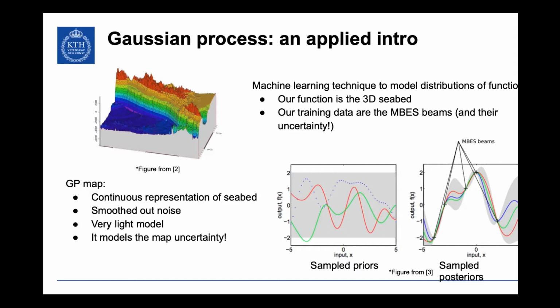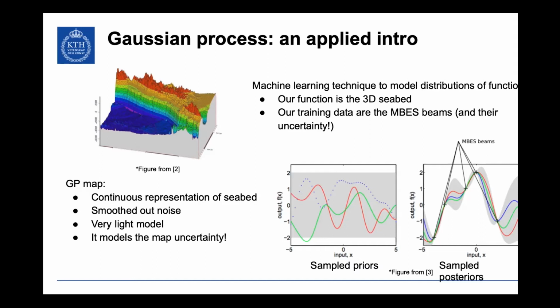So it's filling up the holes in between our missing data. It smooths out the noise. Because of certain assumptions you take when you design your GP, you wouldn't have a point like this, because I'm assuming when I train my GP that this is not happening. So it's going to smooth out all that noise. If I have a multi-beam return here that is noisy and obviously wrong, the GP will just throw it away. It's a super cool thing.